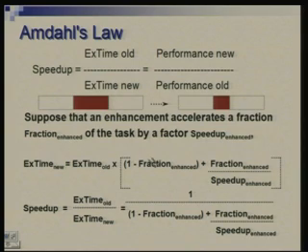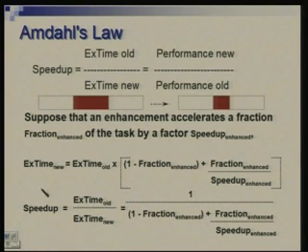So what you're saying is that 1 minus this fraction remains unchanged, and the fraction which you enhanced is reduced by this factor. So if you had, for example, 75% of the program speeded up by a factor of 2, this 0.25 remains unchanged, and 0.75 divided by 2 is the contribution of that speeded up part.